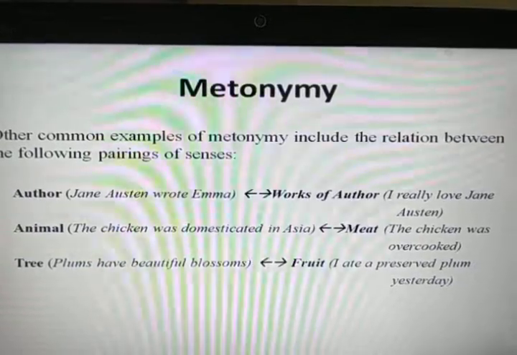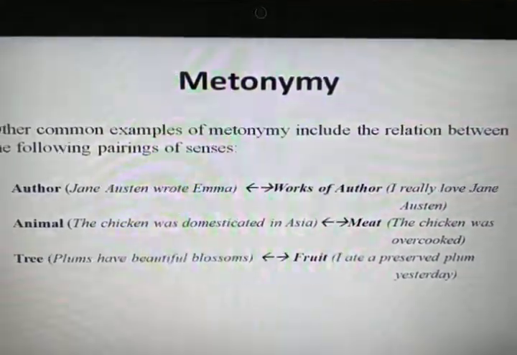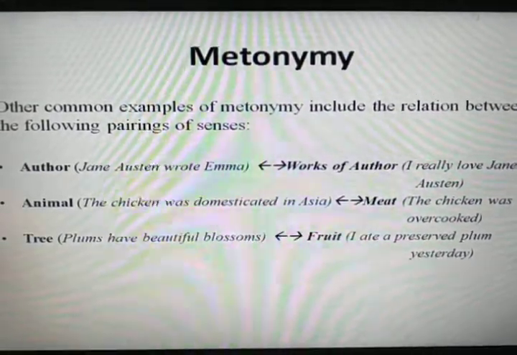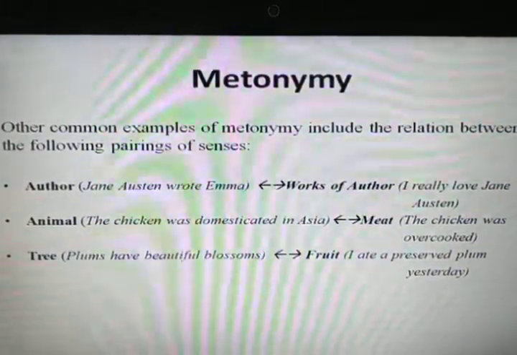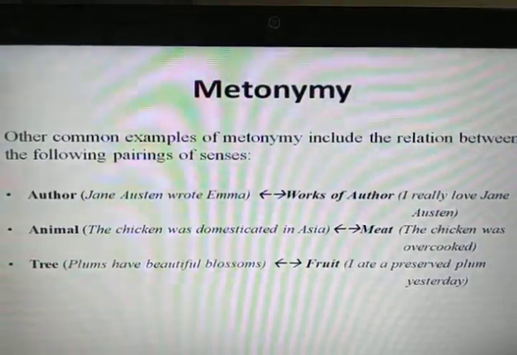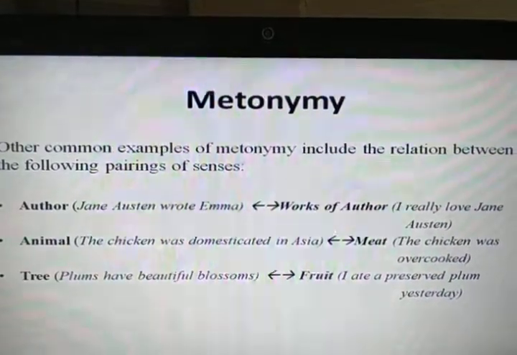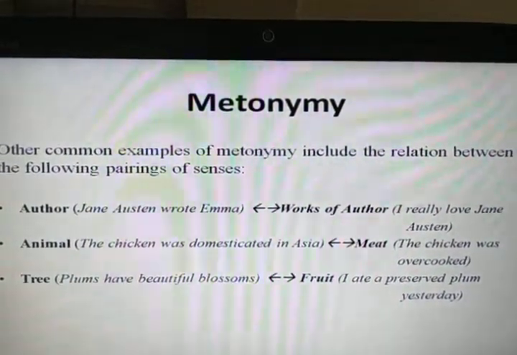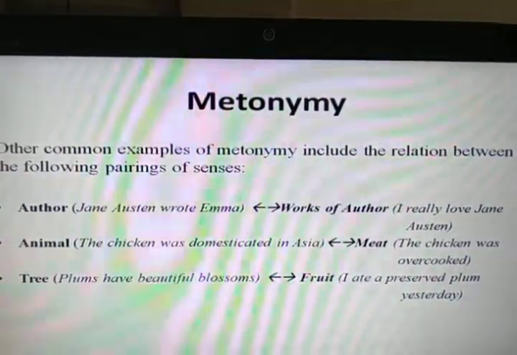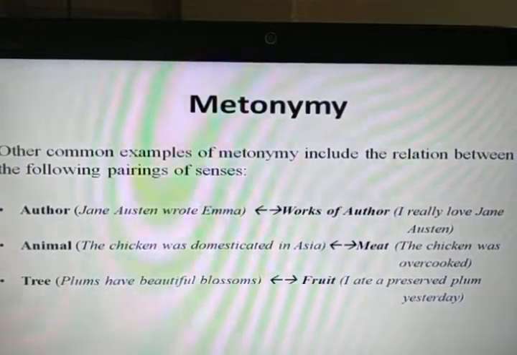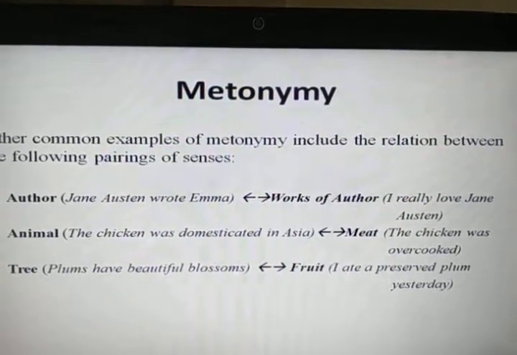Other common examples of metonymy include the relationship between the following pairings of senses. When I say "Jane Austen wrote Emma," here my focus is on the author, Jane Austen. But when I read the sentence "I really love Jane Austen," I am talking about her work, whatever work she has done. I love her work. So here, Jane Austen refers to the work of the author.